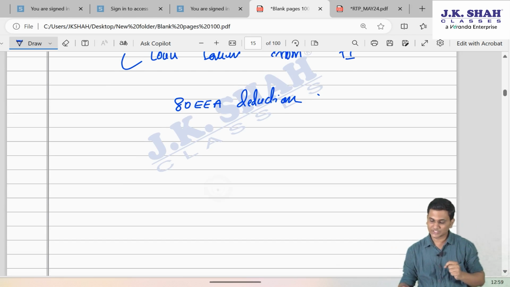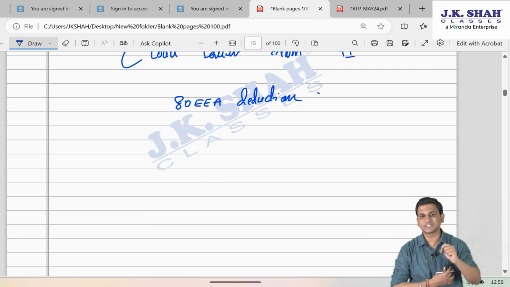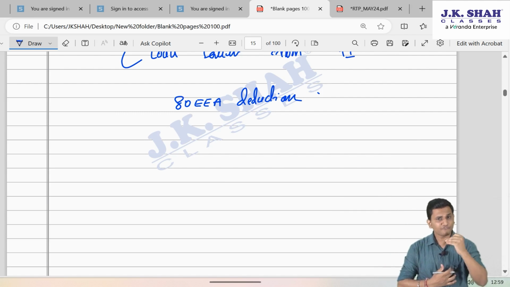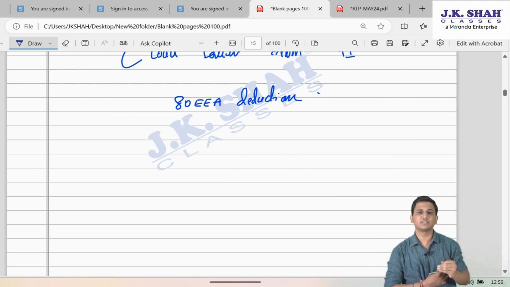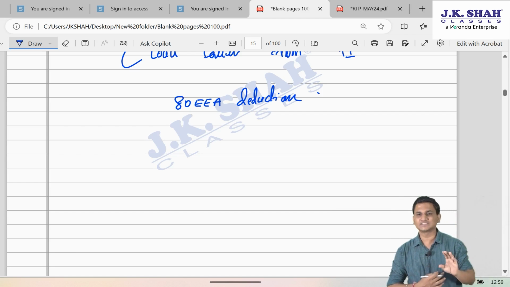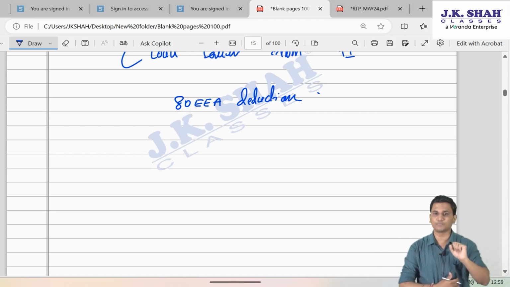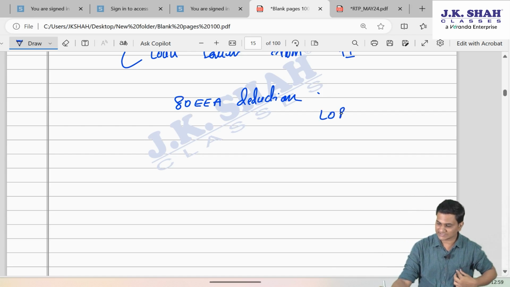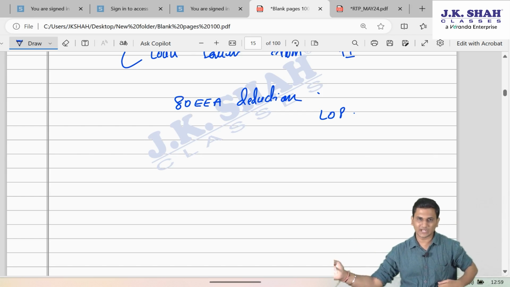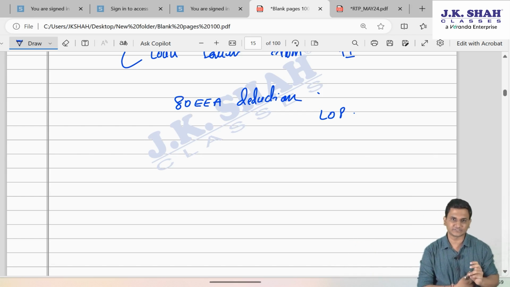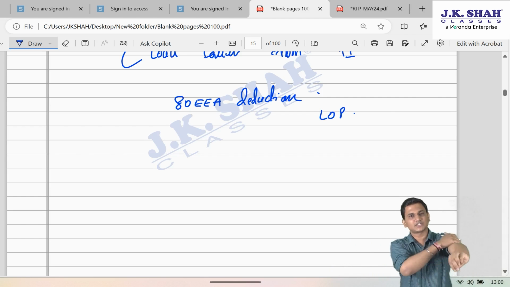Friends, since this section is an additional deduction, over and above deduction can be taken up to a maximum of 1,50,000 in a year, which will be over and above section 24. Generally, we check this section only for SOP. In our question, the property is LOP, because for SOP Kanpur, this section is not applicable, as those conditions are not satisfied.